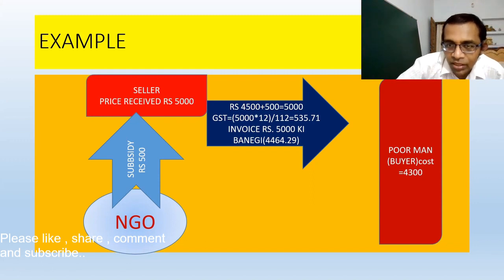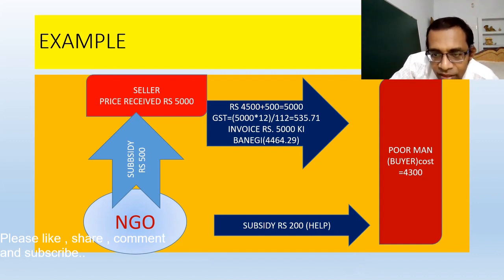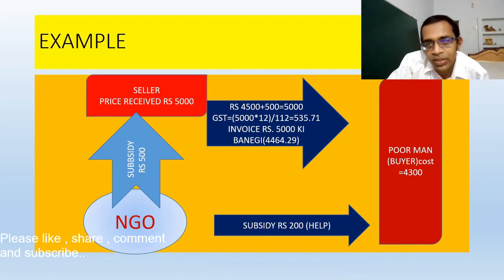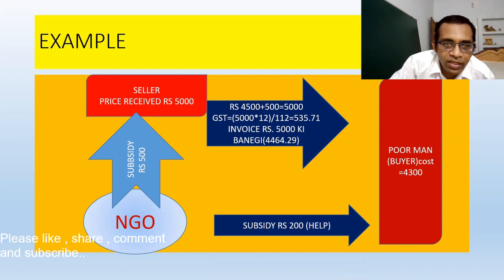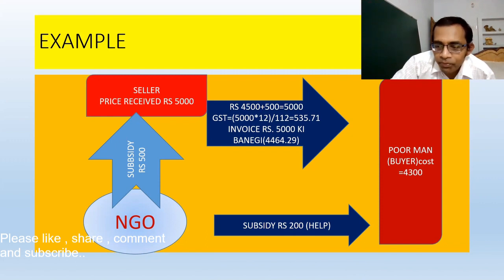Now suppose this NGO is also giving a subsidy directly to the poor man. This subsidy of rupees 200 will not be included in the transaction value. It means in rupees 4,500 only 500 will be included, because the subsidy of rupees 500 is being passed on to the seller directly. The subsidy which is not being passed on to the seller will not be included in the transaction value for the purpose of valuation.